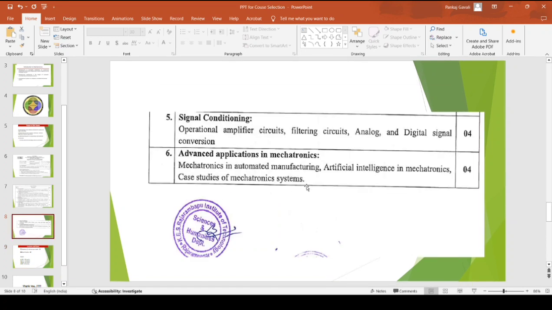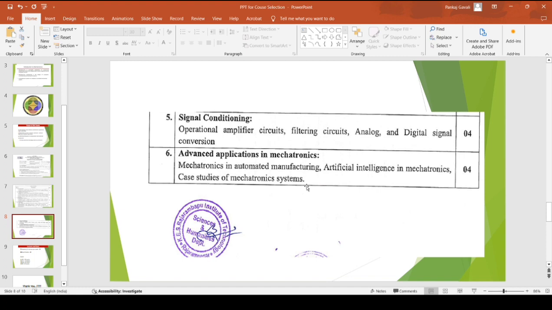We have different basic operational amplifier circuits in this case, what is meant by filtering and what the different filtering circuits are. The most important thing in this unit is the system used for the conversion of analog to digital signals, or the digital to analog signals.